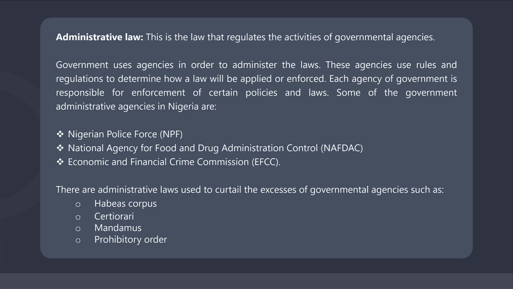National Agency for Food and Drug Administration Control, NAFDAC. This is also a governmental agency created for the purpose of ensuring full implementation of government policies and laws in respect to the safeguard of public health of the nation.